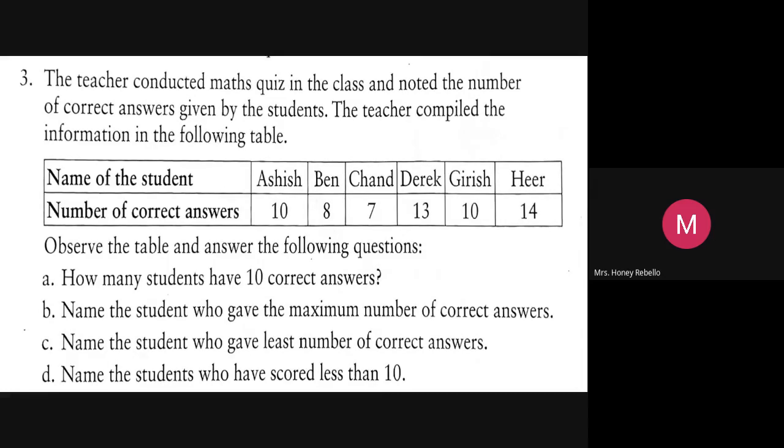Dhruv, can you tell me how many of them got less than 10 correct answers? Number. Ma'am, two. Two of them, very good. Two children. Only if I ask names, you'll have to say the names. But now, you must tell only the number. Now let's see now. Children, one minute.